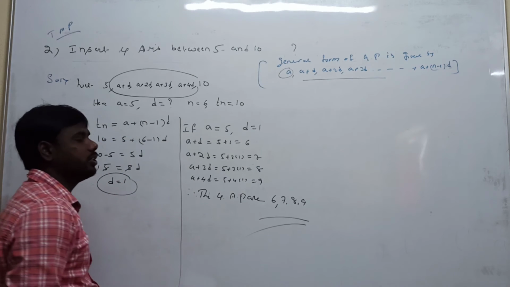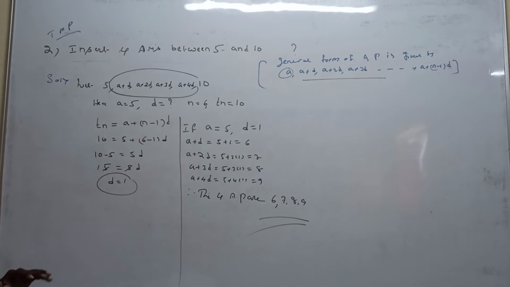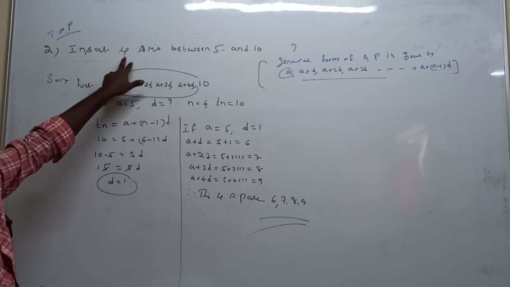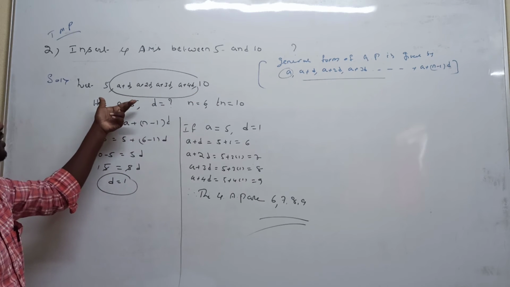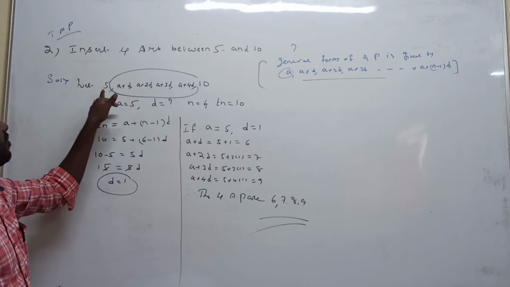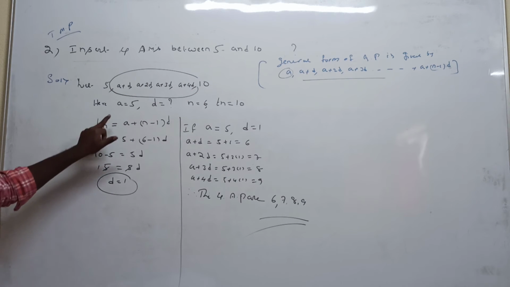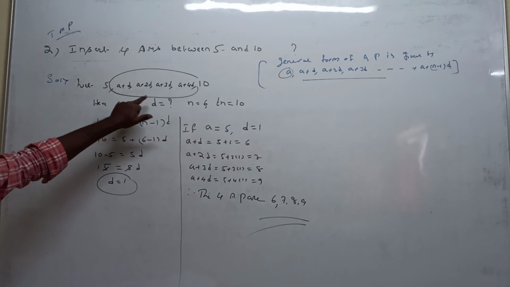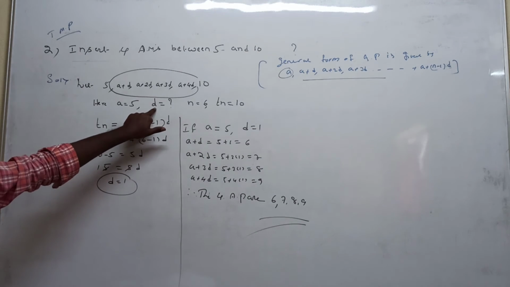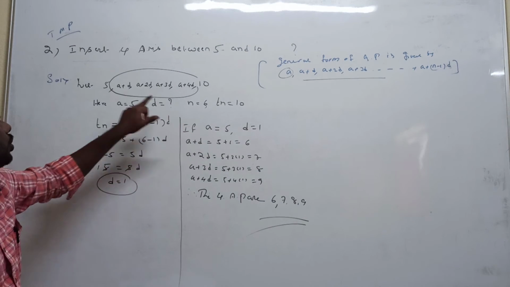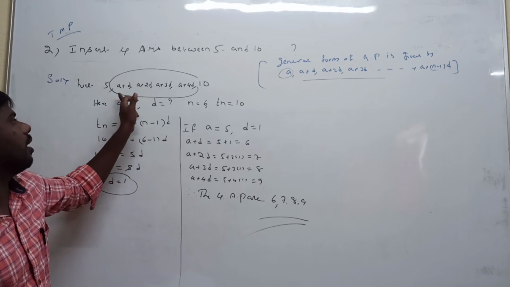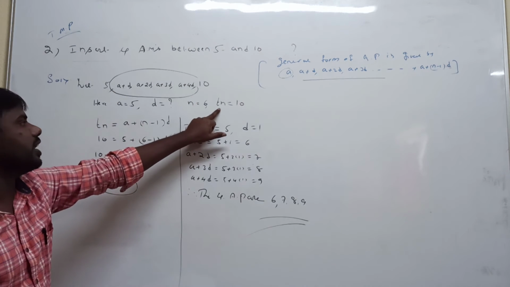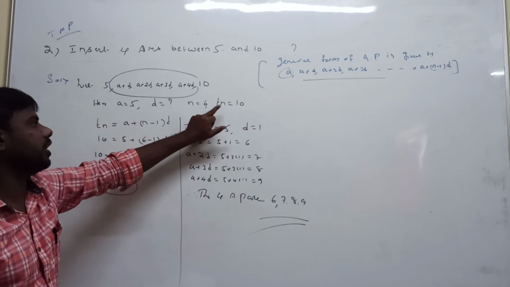This is the result. Once again, the question is: insert 4 arithmetic means between 5 and 10. So we have inserted 4 arithmetic means in between 5 and 10. A is called the first term. D is not given. To calculate the common difference, n is equal to counting the number of values 1, 2, 3, 4, 5, 6. Total numbers in the sequence is 6. Tn is called the last term, so Tn is equal to 10.